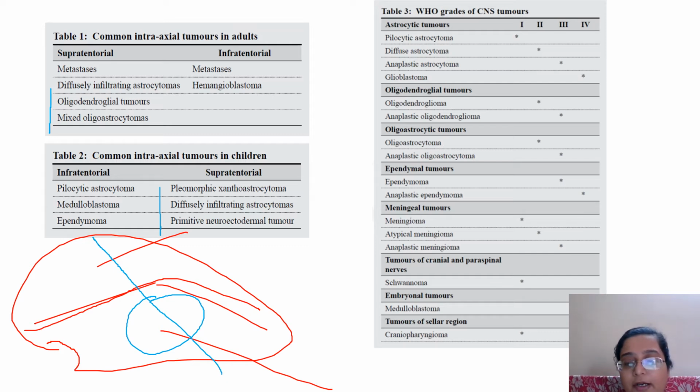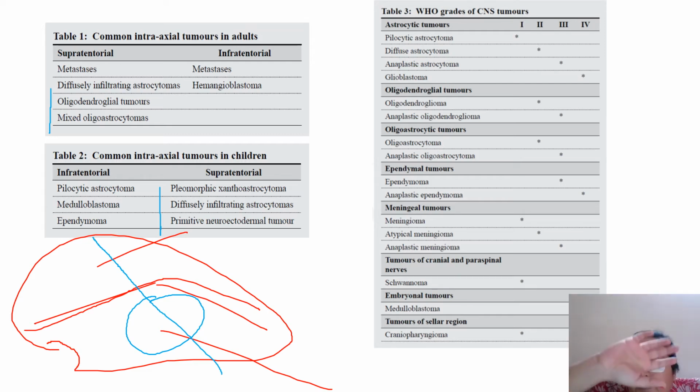Pilocytic astrocytoma, medulloblastoma, and ependymoma. They have a very nice morphology. Ependymoma will show you nice pseudorosettes. Medulloblastoma, nice cells, a little stretched or epithelioid kind, or round. Pilocytic, you know, tail-like, hair-like projections, very well defined. So in children, whatever is well defined is below the tent, and whatever is pleomorphic is above.